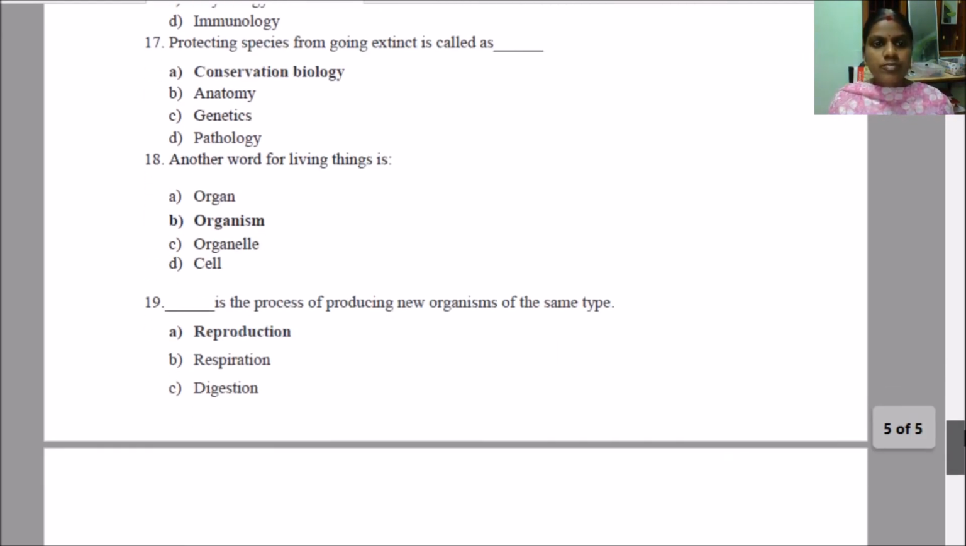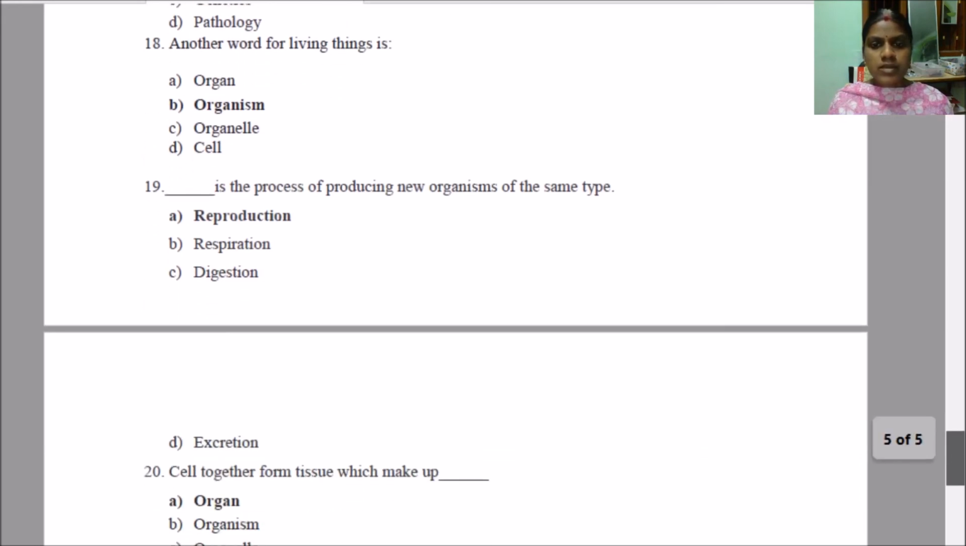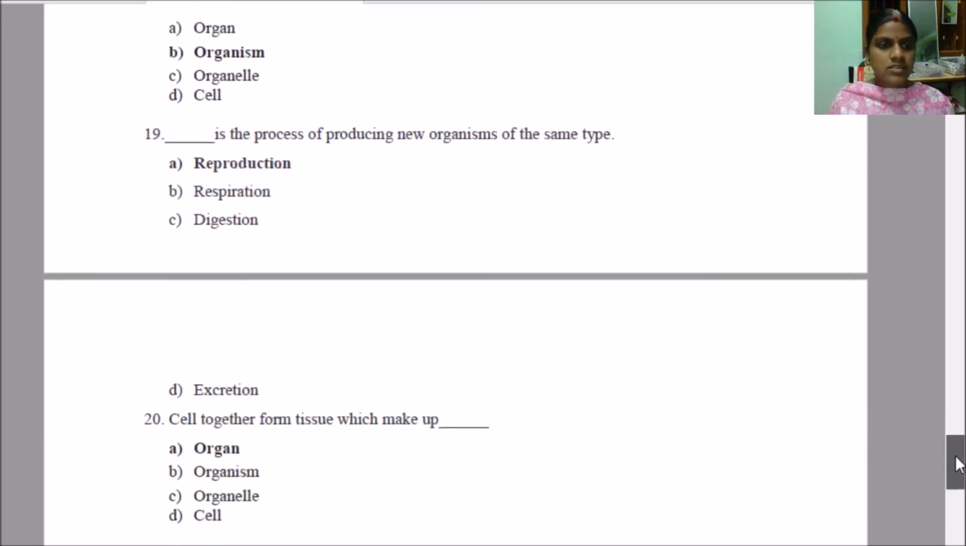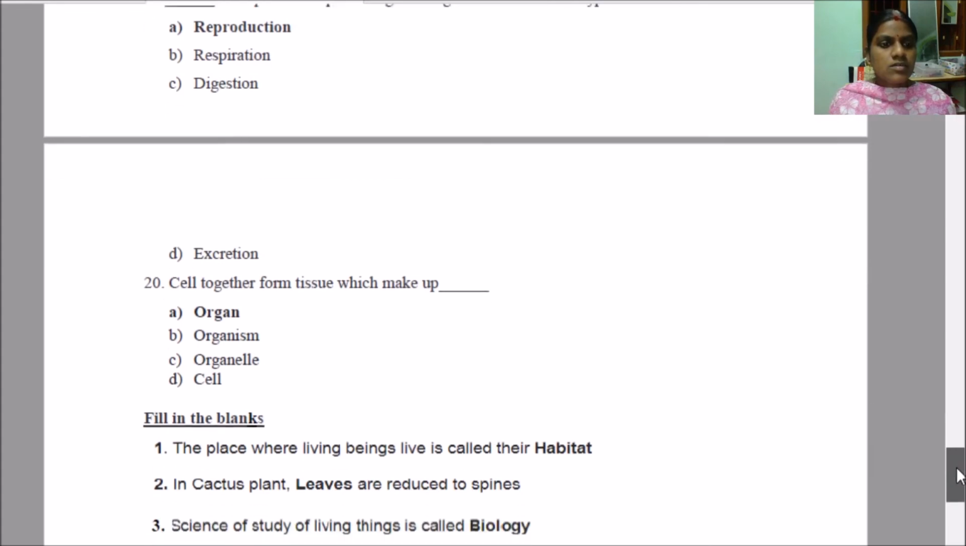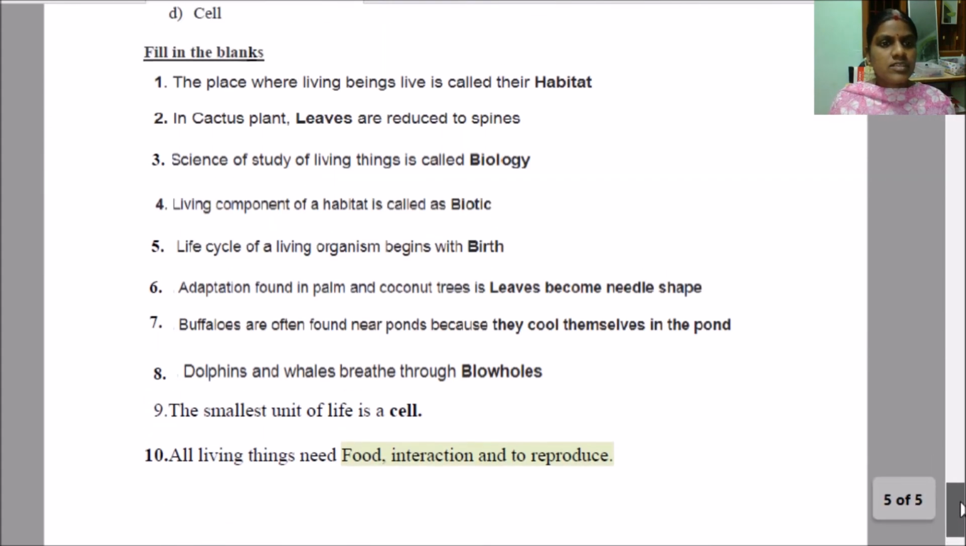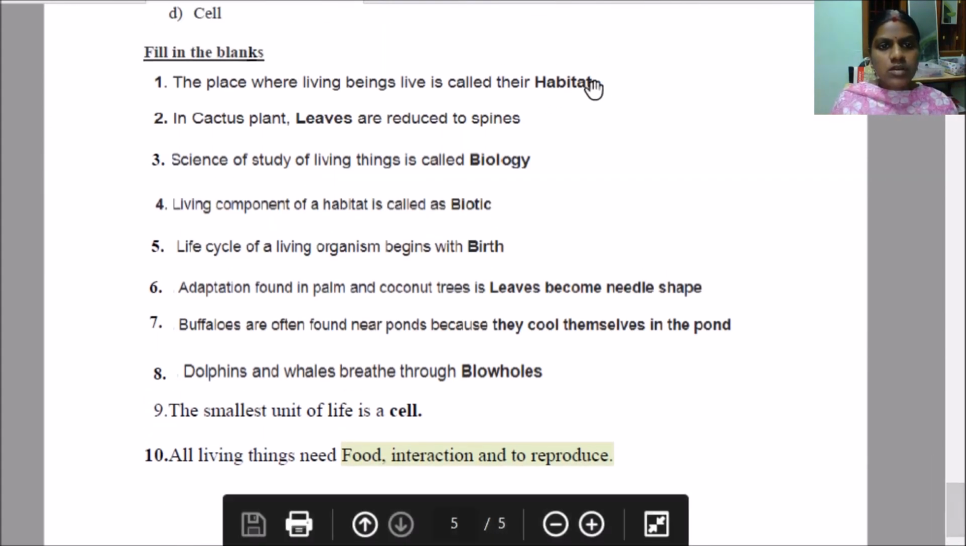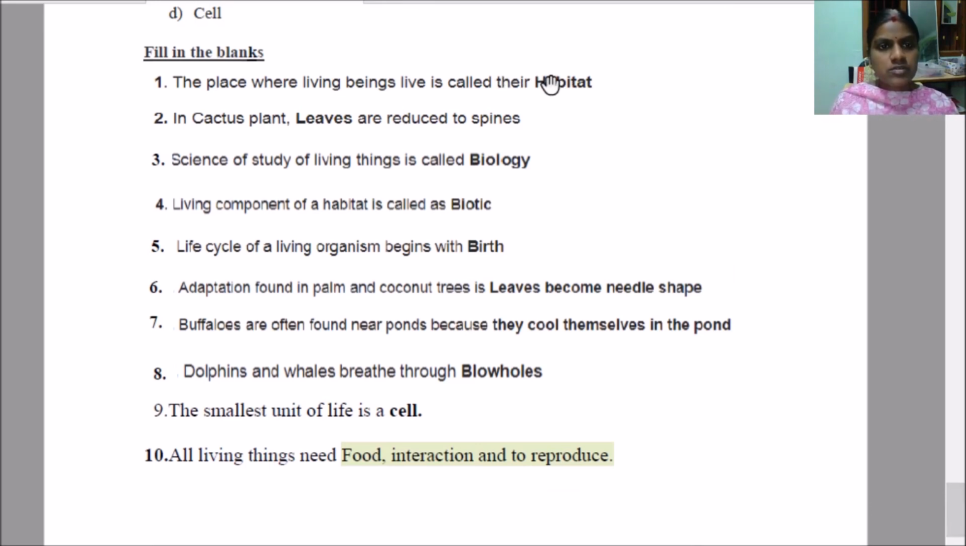Dash is the process of producing new organisms of the same type. Reproduction is the answer here. In the fill-ups, you may see the highlighted, I mean the bold letters, are the answers for these questions. Okay, this is the answer here. The place where living beings live is called their dash. The answer is habitat.